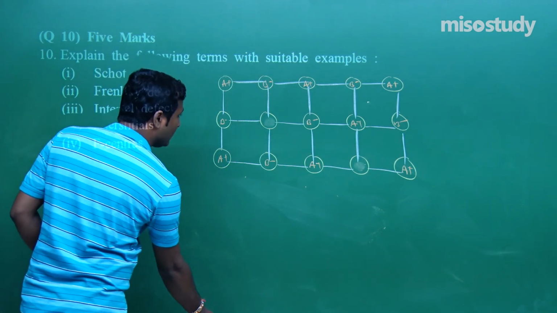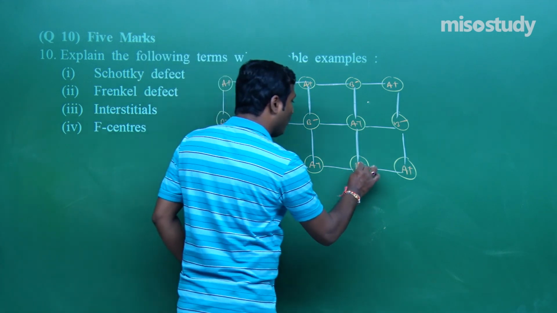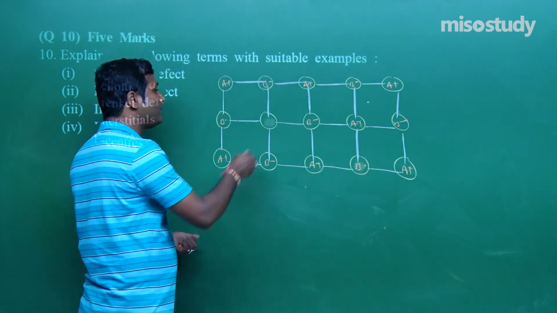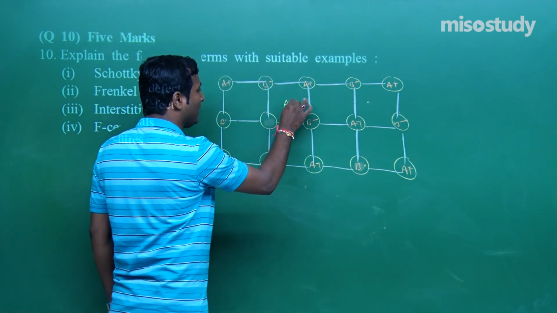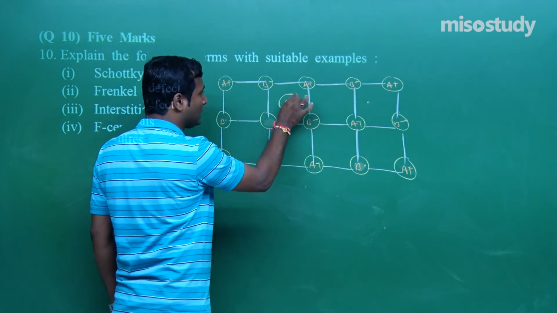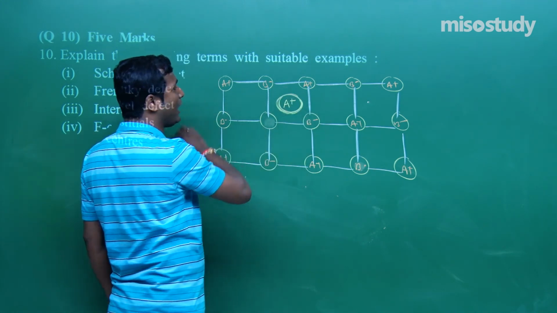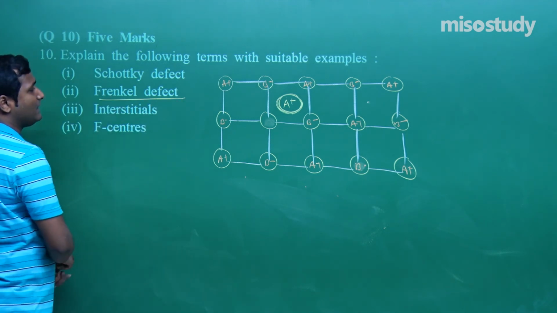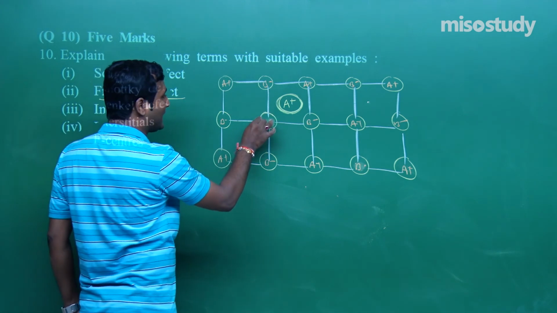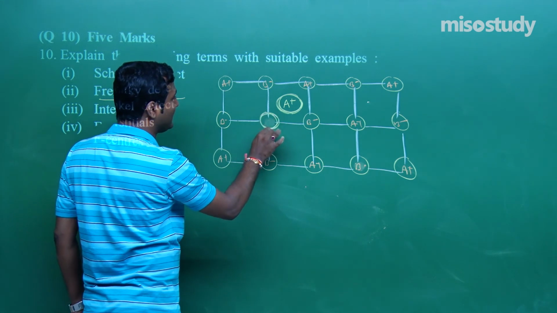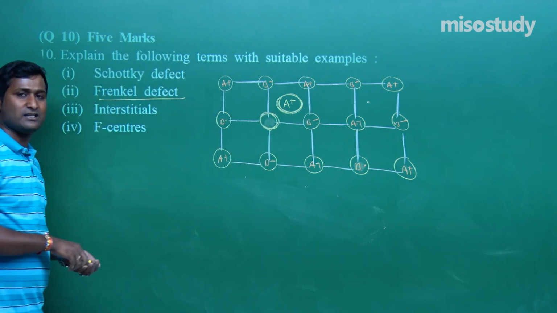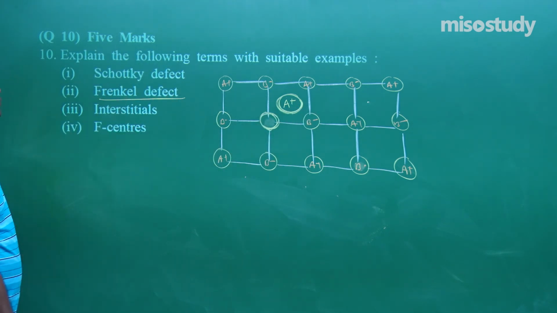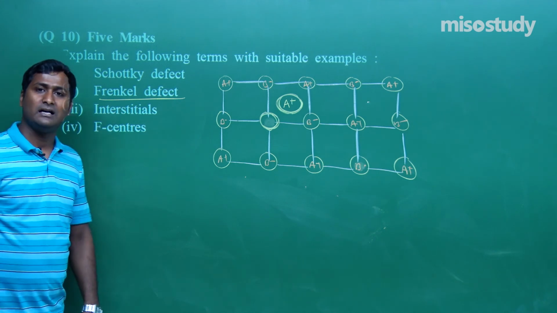Now I am going to rub this part and we'll discuss the next one, my friend, Frenkel defect. What is Frenkel defect? It's very simple. When the cation leaves the lattice site and comes into the interstitial, that is voids, then this type of defect is known as, my friend, Frenkel defect. When the cation leaves the site and reaches the interstitials, we can say this is known as Frenkel defect.